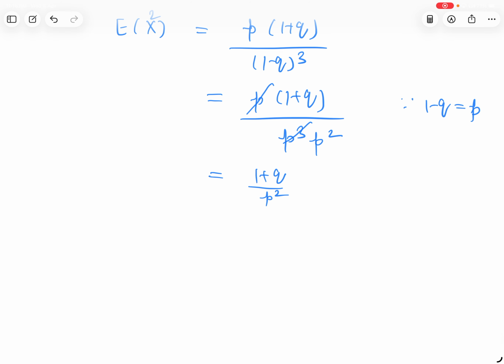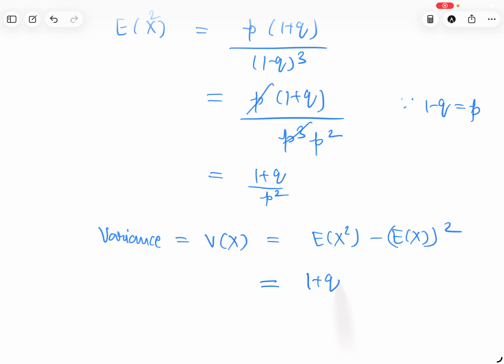Now we have to find the variance. Variance is V[X], given by E[X square] minus E[X] whole square. So I got 1 plus q upon p square for E[X square], and 1 upon p is E[X].